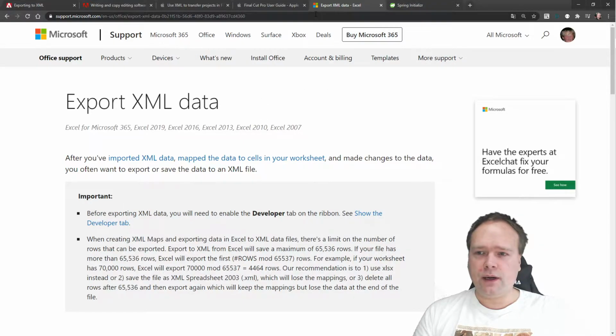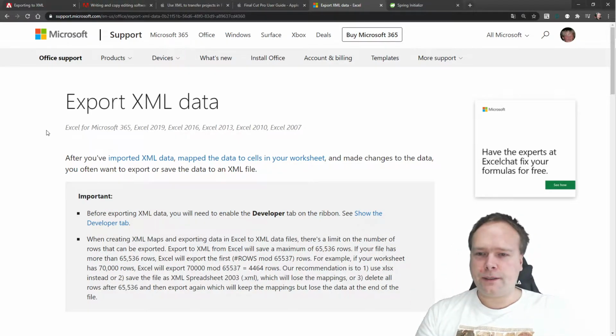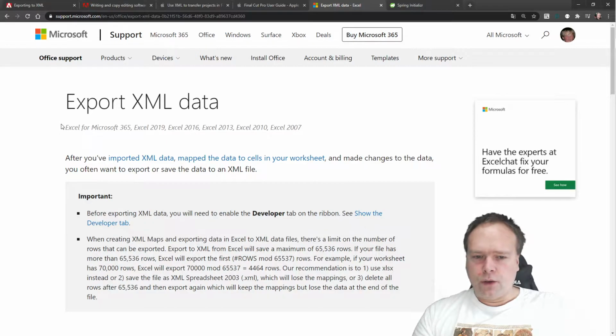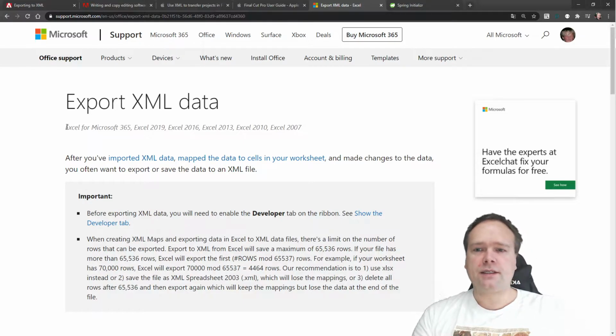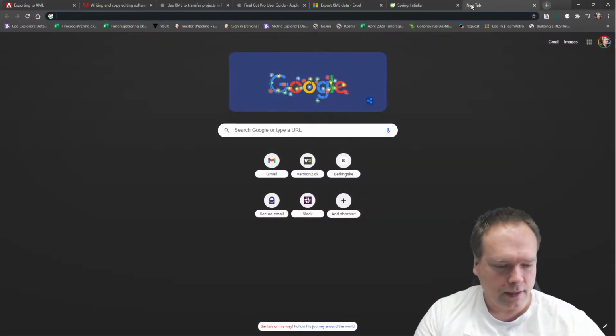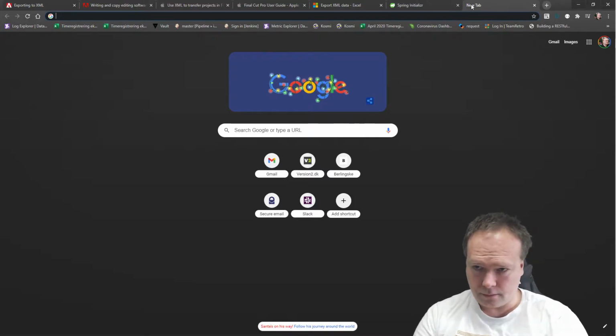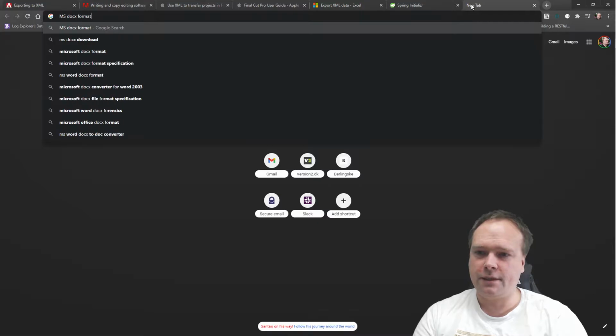And if you use the open document formats, then Microsoft is also using the docx format, for instance, which is actually XML also. We can just try to search for that. The docx format.